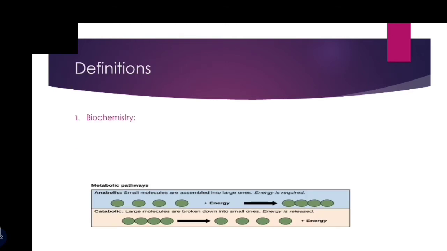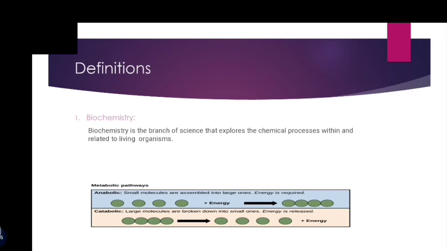Definitions. The first definition is biochemistry. Biochemistry is a branch of science in which we deal with the chemical processes within and related to living organisms. Biochemistry is a combination of two words, bio and chemistry. Bio means life and chemistry means chemical reaction, meaning all the chemical reactions which take place in living organisms will be studied in biochemistry.